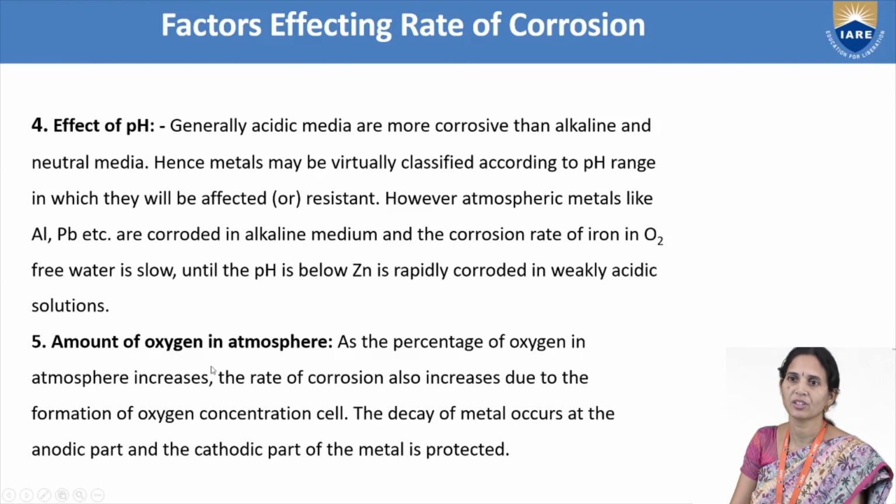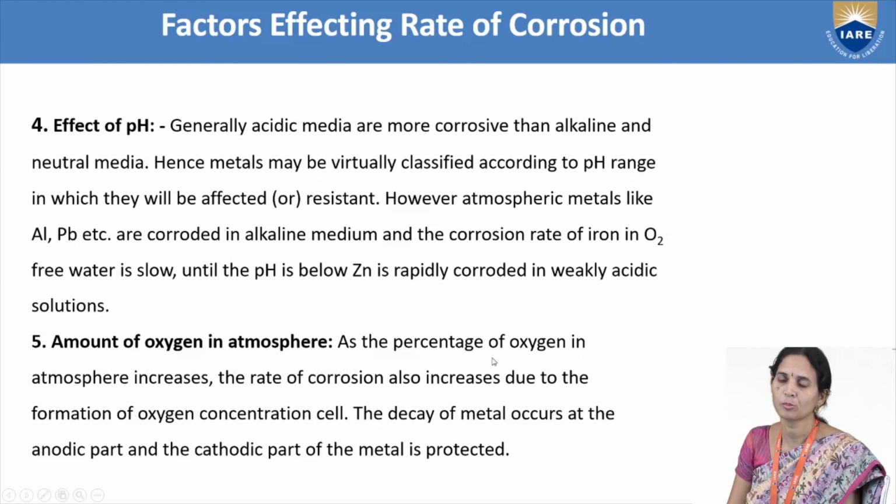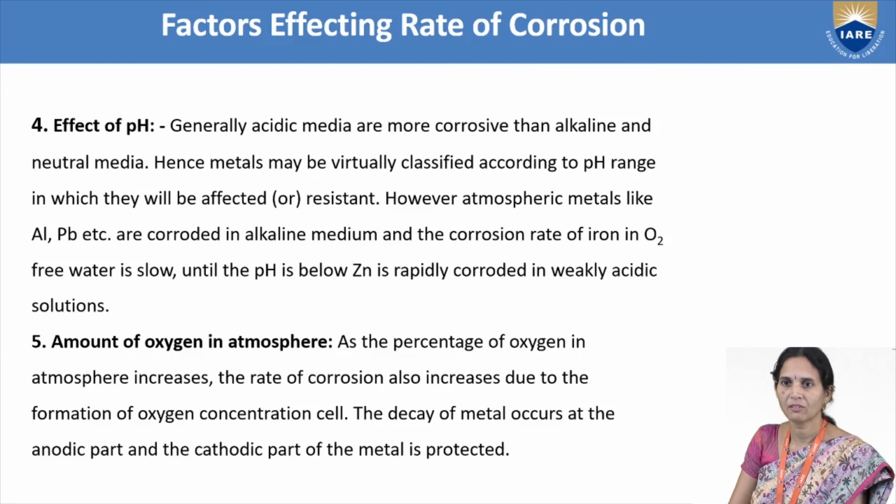Amount of oxygen in the atmosphere. When the percentage of oxygen in the atmosphere increases, the rate of corrosion also increases due to the formation of an oxygen concentration cell. For example, in waterline corrosion, an oxygen concentration cell develops. The concentration of O2 is more above the water level of the iron tank. The concentration of oxygen is less below the water level of the iron tank. So there is a formation of an oxygen concentration cell.